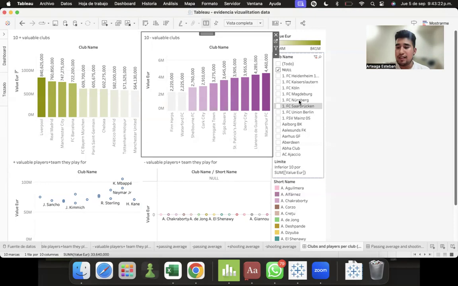Well, now let's move on to the explanation of the database. First, the context of the database. I took this database from Kaggle. The database is called FIFA 21 Complete Database, in which the names of all the players and teams registered with FIFA in the year 2021.